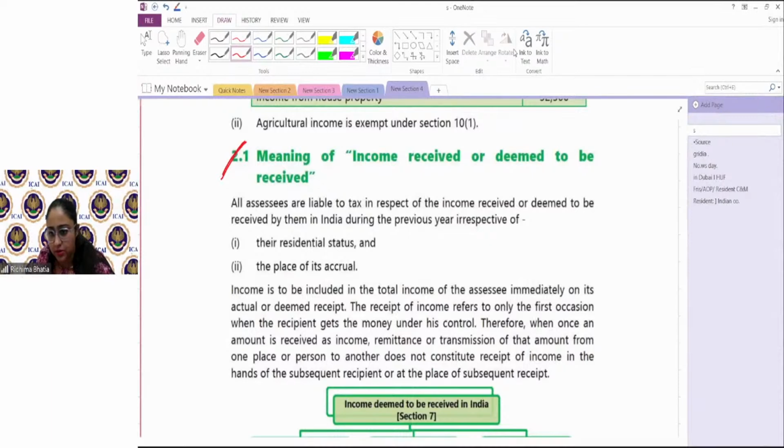Point C. Okay. So for illustration 5, we'll do all the questions regarding scope of total income once we cover today's topic, wherever you have doubt, you can point it out. For illustration 2, part 3, I'll quickly explain.